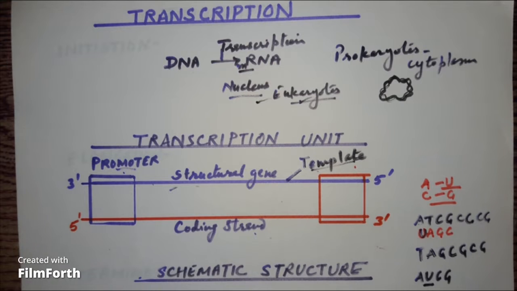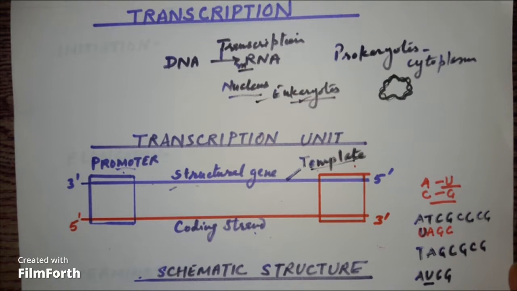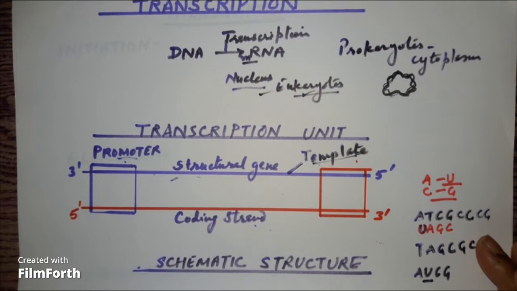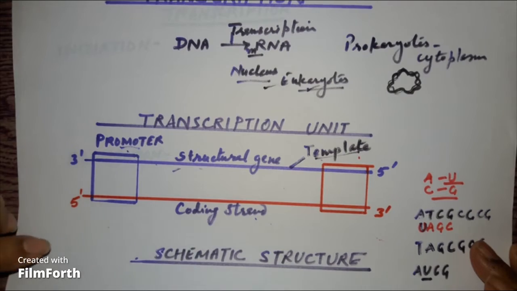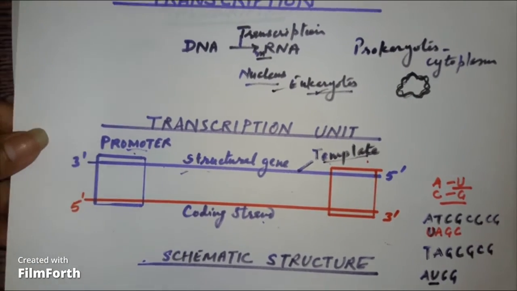But the rest of the synthesis of RNA will be like DNA. But since the RNA is single stranded, the other strand will not be participating in the synthesis of RNA. Okay, so the template strand is going to produce the RNA.